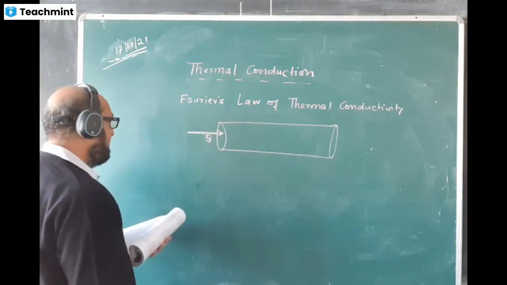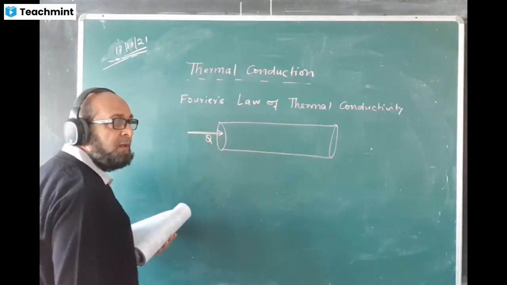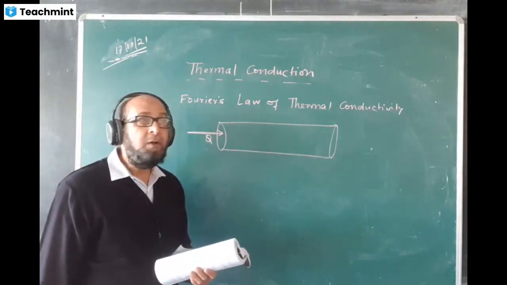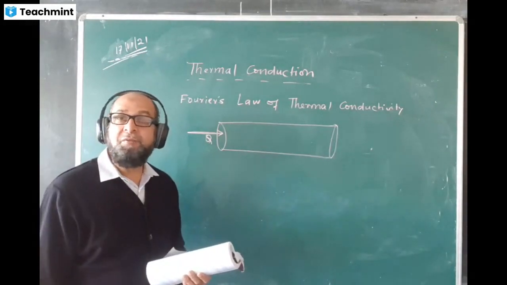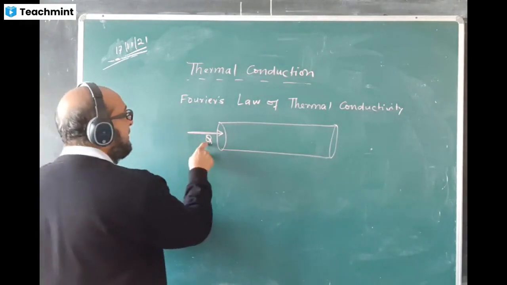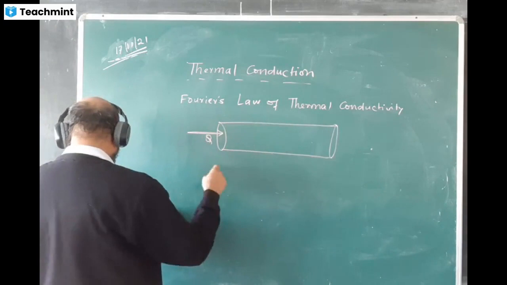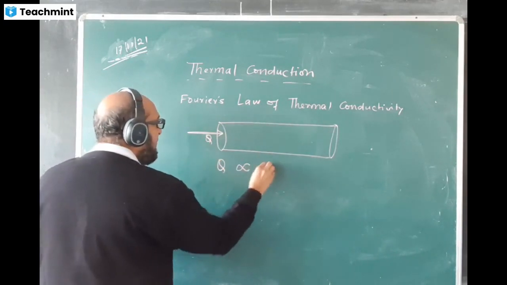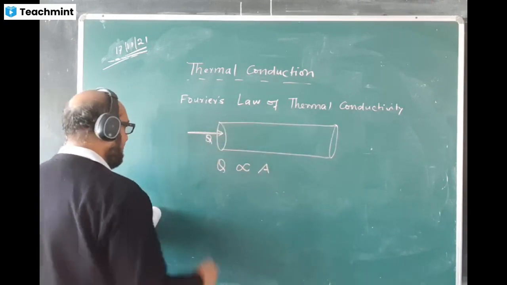Then Fourier said the quantity of heat Q, Q stands for quantity of heat. In class 10, I used to denote it by S, but now I'll be denoting it by capital Q. The quantity of heat given to a solid or a material is found to be directly proportional to the area of the face.